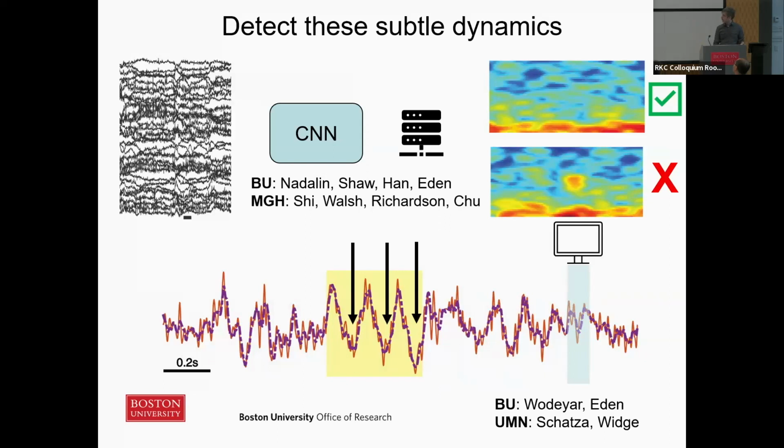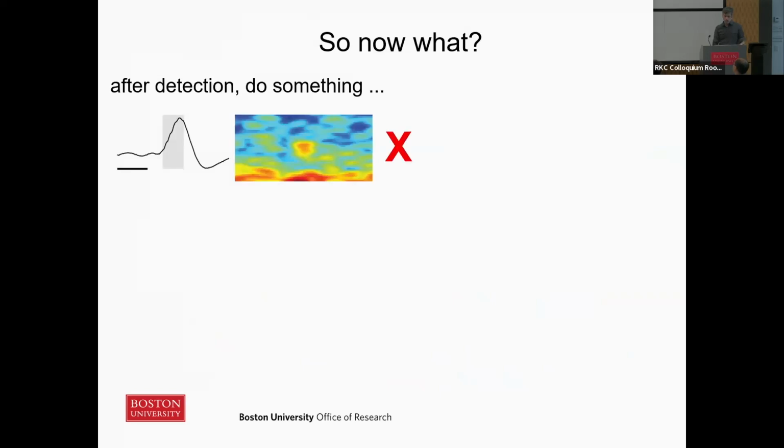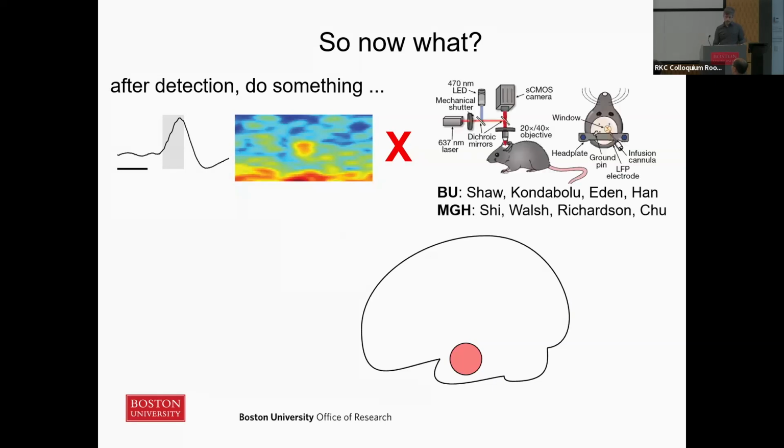If we can build these tools for analysis, a good question is what can we do next, right? After we can detect these events. If we have accurate methods of detecting these spike ripple events, these pathological events, and we could run them on large quantities of data from a subject, we can help physicians identify the area of the brain where these rhythms occur and then propose interventions, maybe a surgical intervention to remove that region, or neurostimulation. We can also work with very talented collaborators here in this building to build mouse models of these pathological events and try to understand the mechanisms, the circuits that produce this activity.